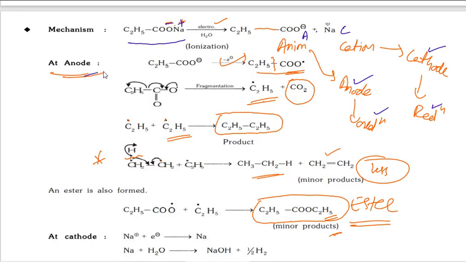We are talking about the anode reaction. So this anion undergoes oxidation, a free radical forms, then homolytic cleavage gives the byproduct carbon dioxide, and this ethyl reacts with one more ethyl forming butane.